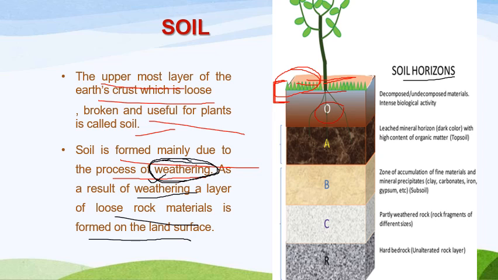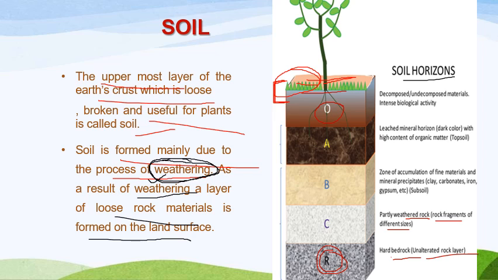It is O, but it is not the very first layer. The very first layer of soil formation starts from the bottom of this soil profile. This layer is known as R, which is the very first layer. Now this R is basically the hardest part of this soil structure. This is the hardest of all, and it is the hard bedrock, which is unaltered rock layer, means it is not changed at all. Now just above it we have C layer of soil, which is partly weathered because of the action of groundwater.